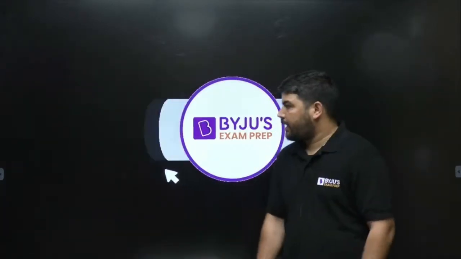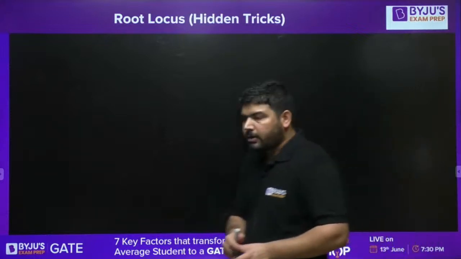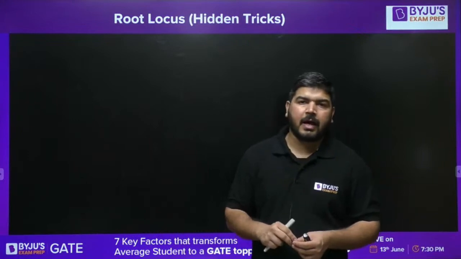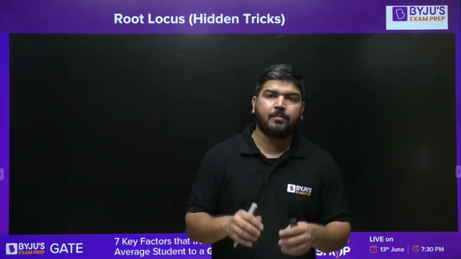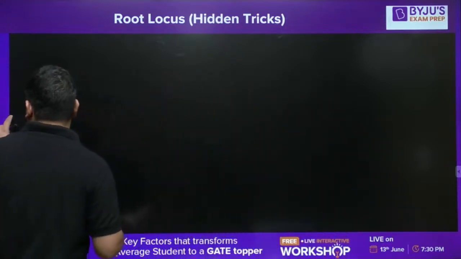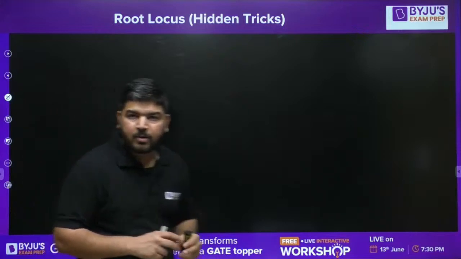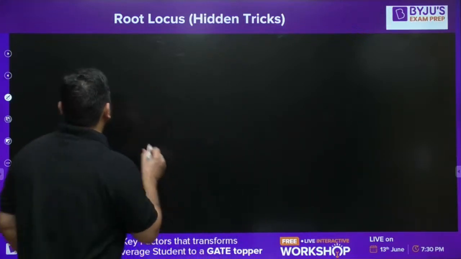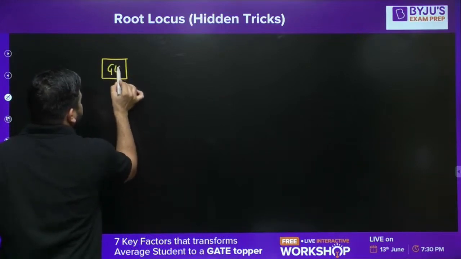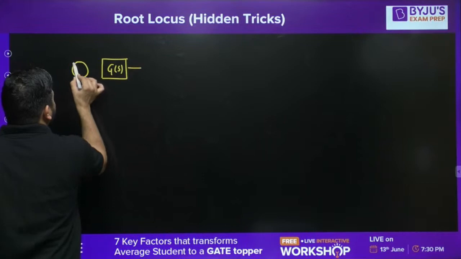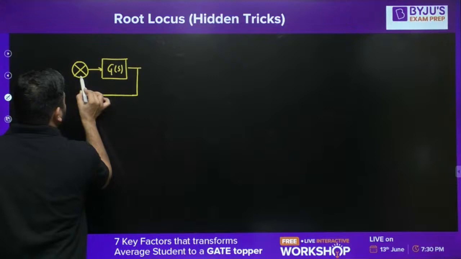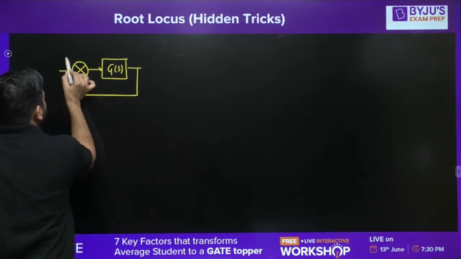Okay, so it's time to start the session. I told you the title of the session is we have to calculate steady state error using Bode plot. Now what is steady state error? Let me tell you some basic points about steady state error, especially for a unity feedback system. Let's say the system is like this. This is my G(s) and this is the unity feedback. Let's say the feedback is negative.